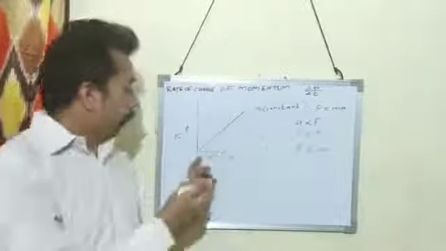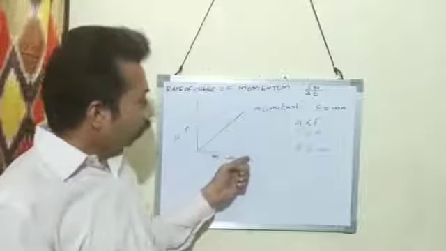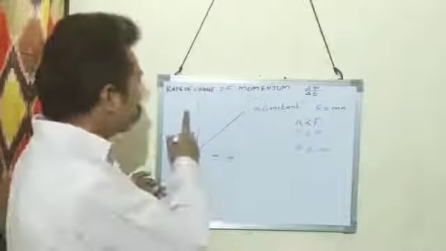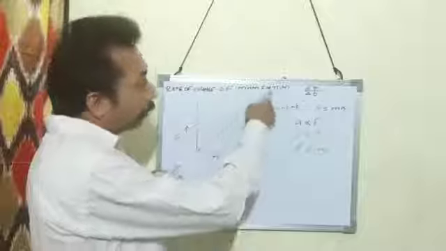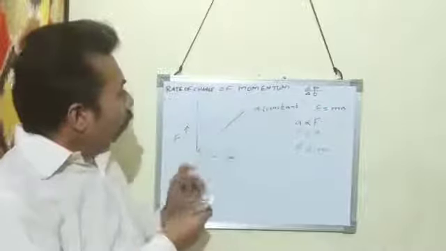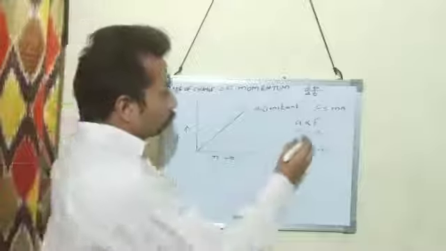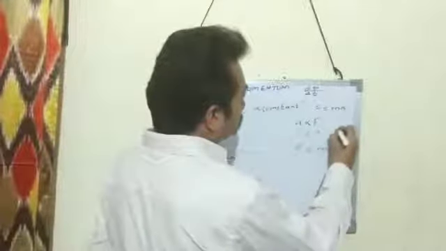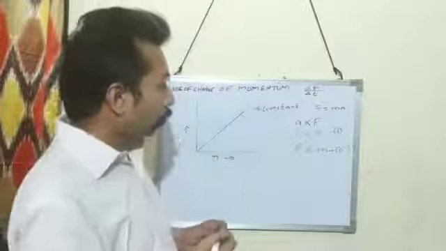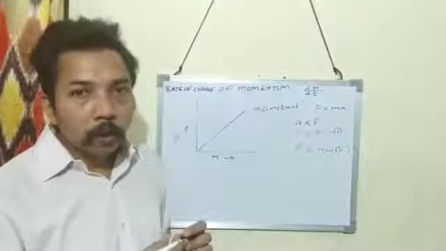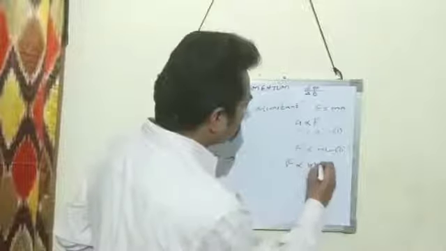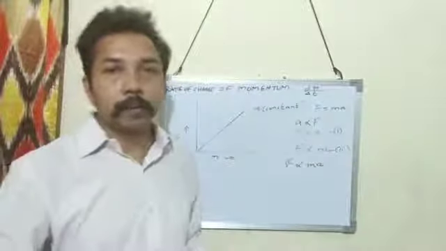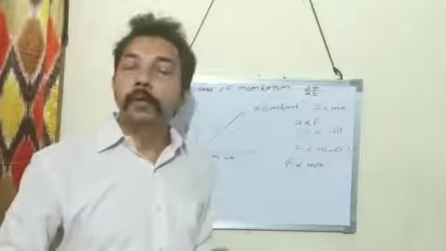This is the graph by taking mass along the x-axis and force along the y-axis. Then this graph will come like this, a straight line inclined to the x-axis. So the first case we have written is this, and the second one is this one. Force is directly proportional to acceleration and force is directly proportional to mass. When we combine these two, we get F is proportional to M into A.